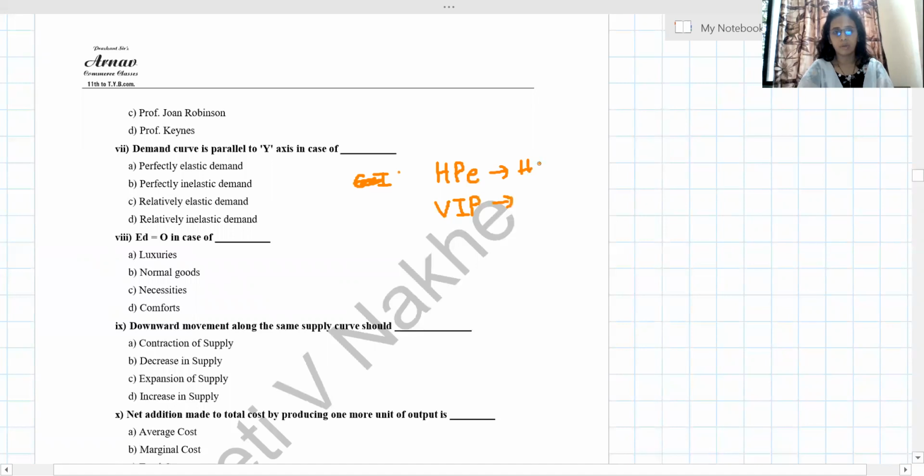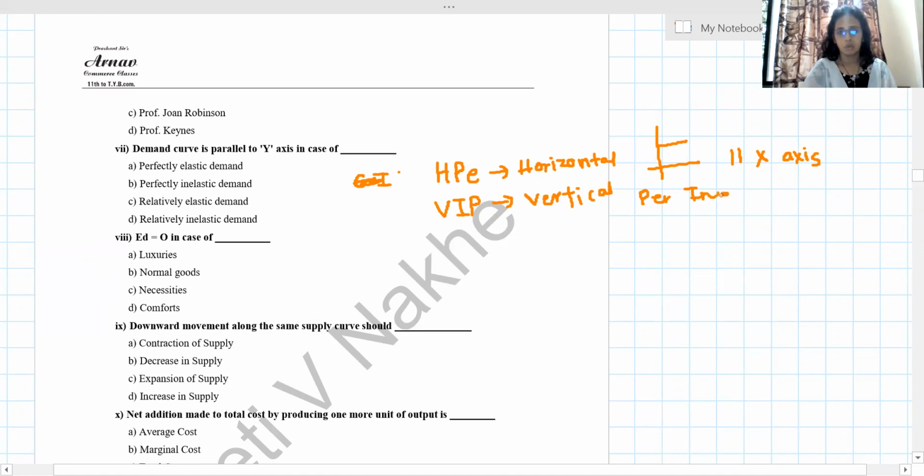HP is horizontal. Horizontal means it will look like this way, which is parallel to x-axis, and the name of that elasticity is perfectly elastic. And the other is V, which stands for vertical. IP means perfectly inelastic. So it will look like this, parallel to y-axis.